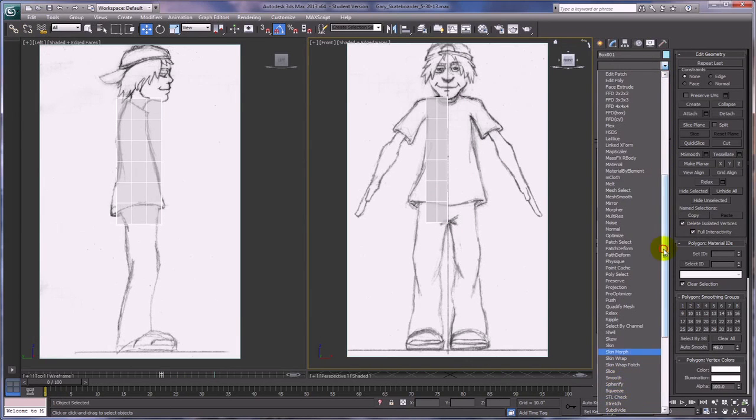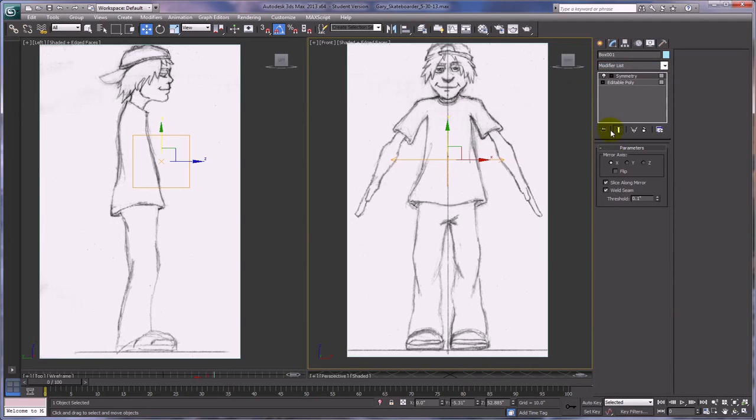Nope, a little bit farther down. Choose Symmetry, and it seems to disappear, but that's only because we have to check this flip box, and now we can see it, and you're going to see the magic of what happens here. The Symmetry modifier is a wonderful thing.